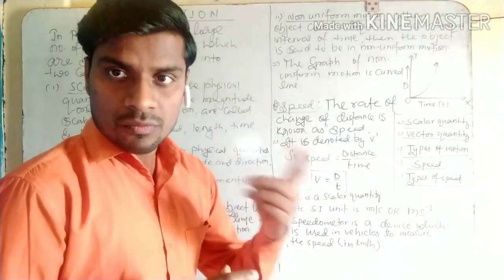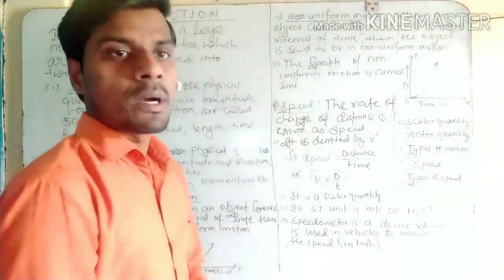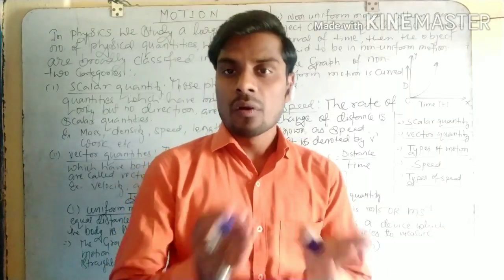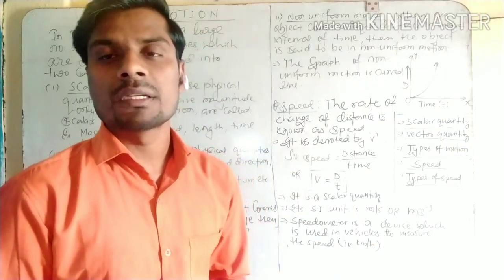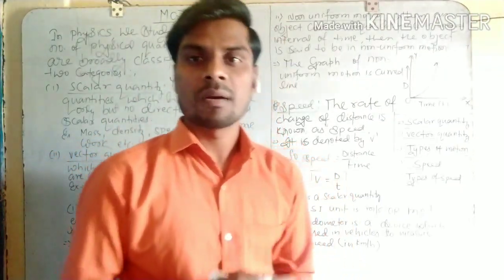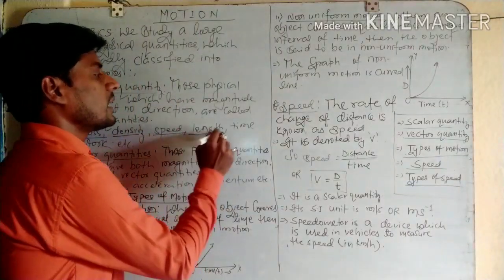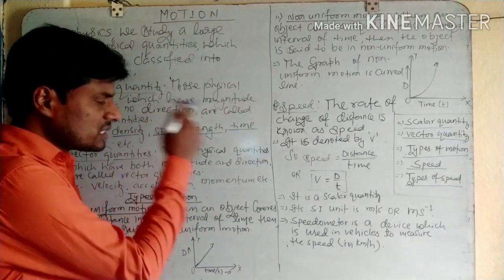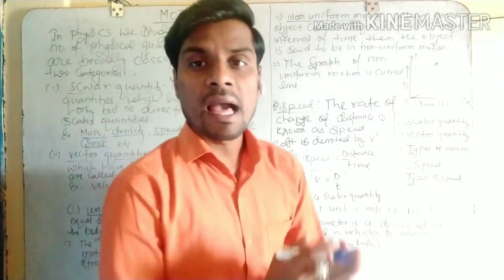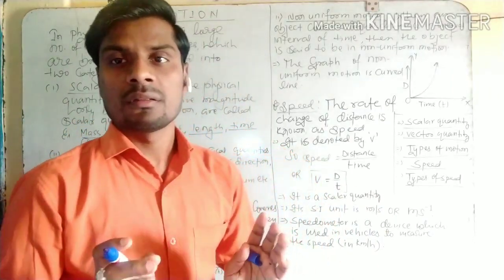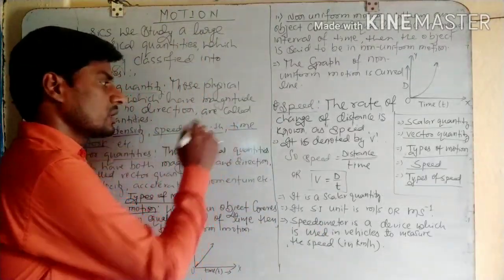So first of all, we should know what a scalar quantity is. A scalar quantity means a quantity which has only magnitude, no direction. That type of quantity is known as a scalar quantity. For example, mass, density, speed, length, time, work. All these types of quantity are called scalars. Why? Because they have only magnitude, no direction.